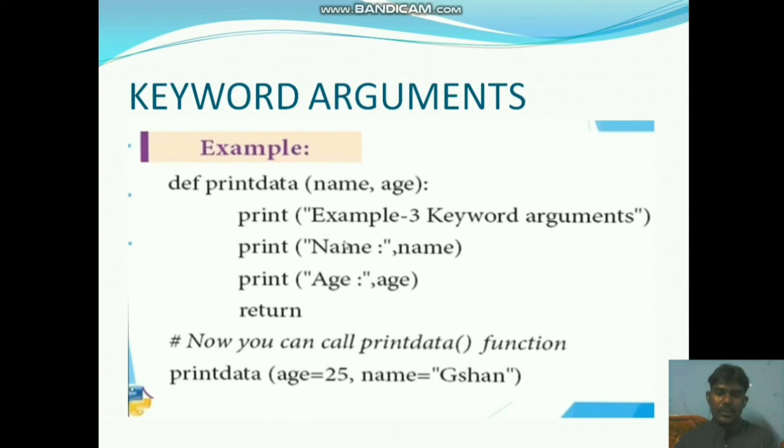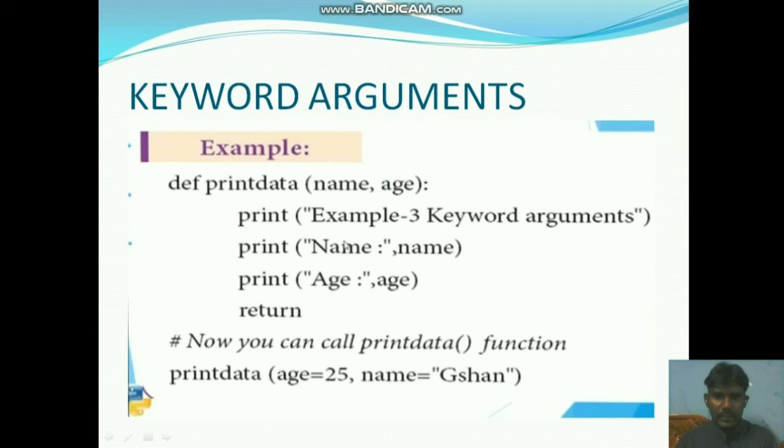Why? We already discussed that in the definition, if the argument values and parameters are mismatched or the order is changed, that is a problem, but not in keyword arguments. Why? Because we use a keyword, age. Specifically we mentioned age equal to 25, so this value will be passed to the function and will be called only for the age parameter, the age variable.